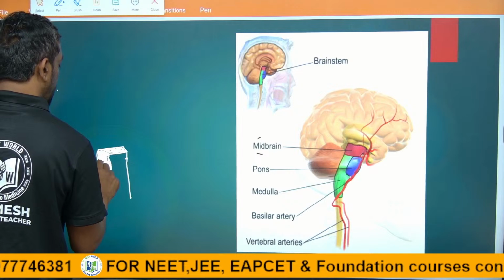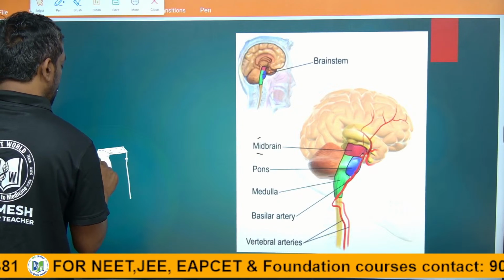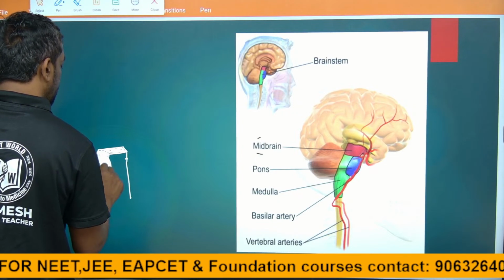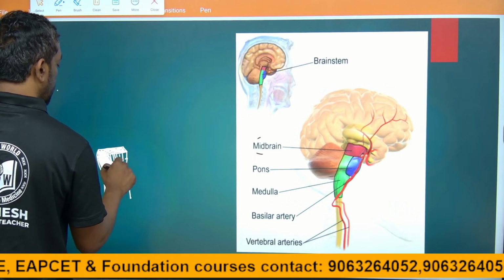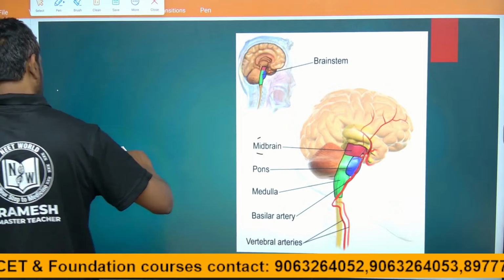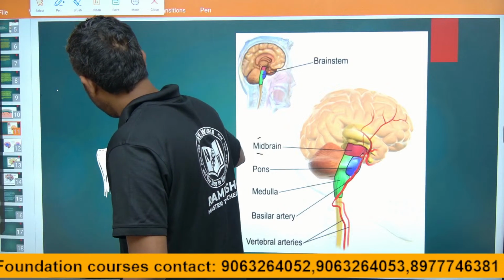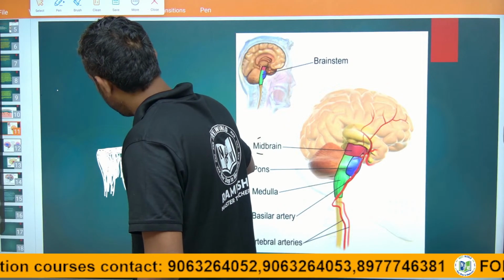The brain stem consists of hindbrain and midbrain, guys. I am going to give you a clear structure here.